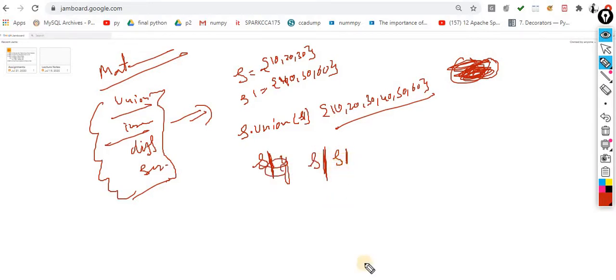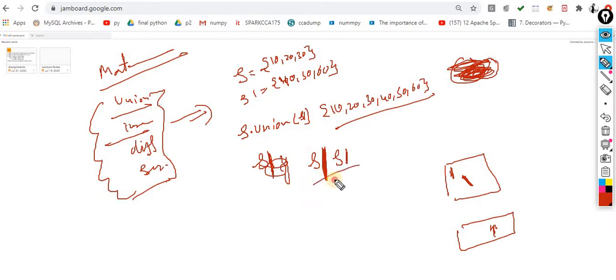Now where is this pipe sign available? You can check your keyboard. On the right hand side, above shift you will get enter, and above enter you will get a symbol like this. So how can you type this? Press shift and press this key, and it will automatically generate the pipe sign. So this is the way.